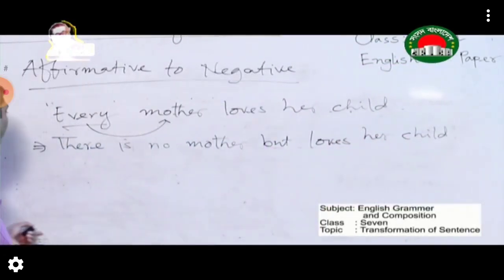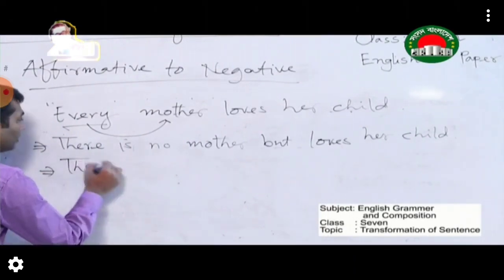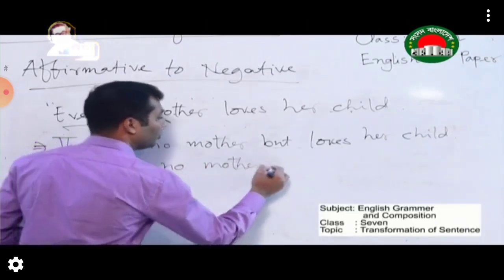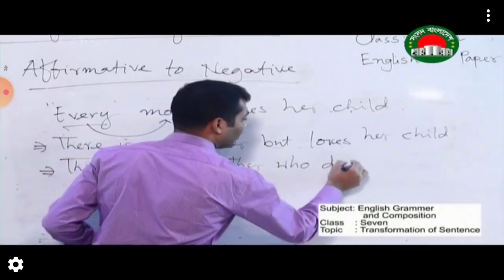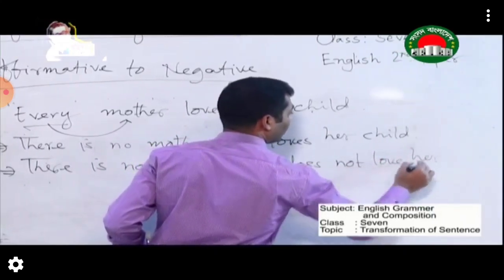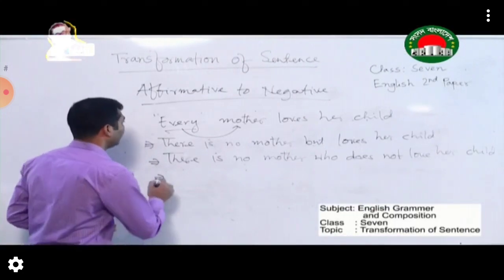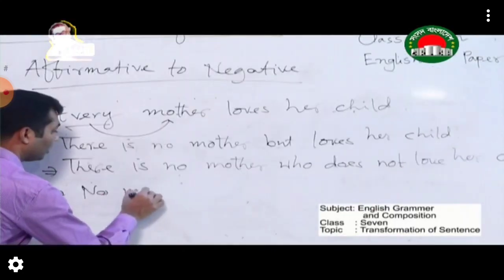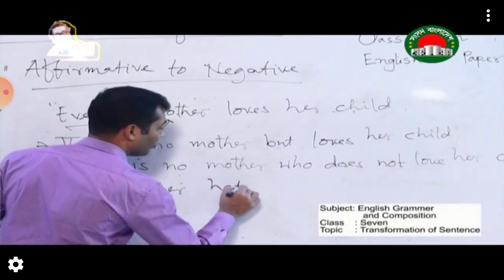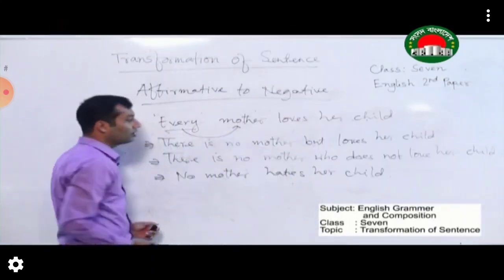You can do it in another way. There is no mother who does not love her child. You can do it in another way. No mother hates her child. You have to learn three of these.